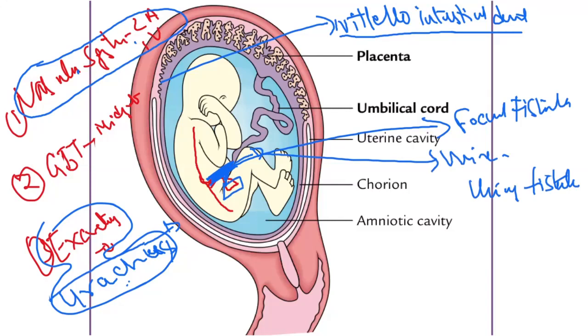And the most important thing is this vitello-intestinal duct, right? This is the proximal part, mid part and distal part. If the proximal part is persistent, it is called Meckel's diverticulum, right?